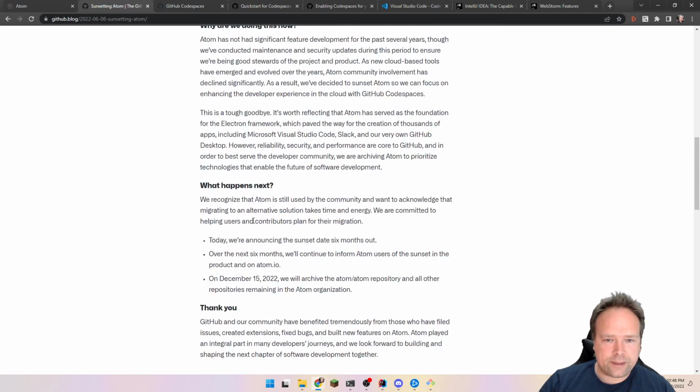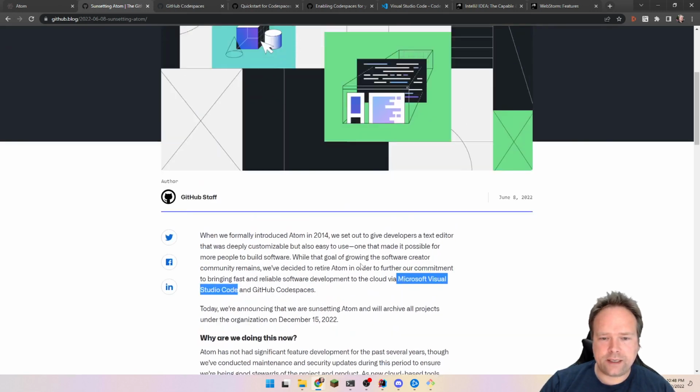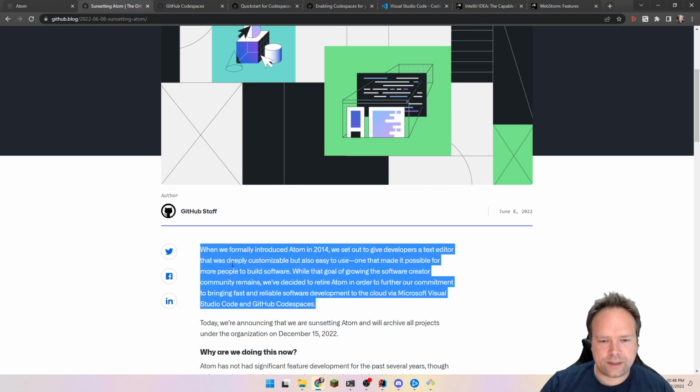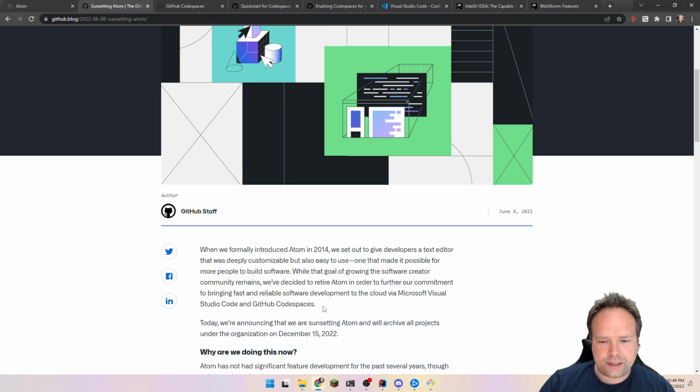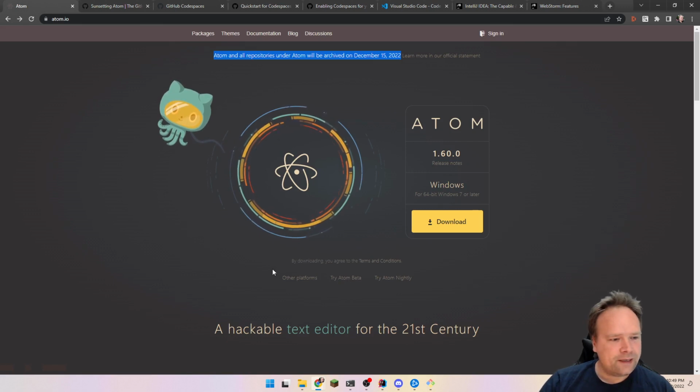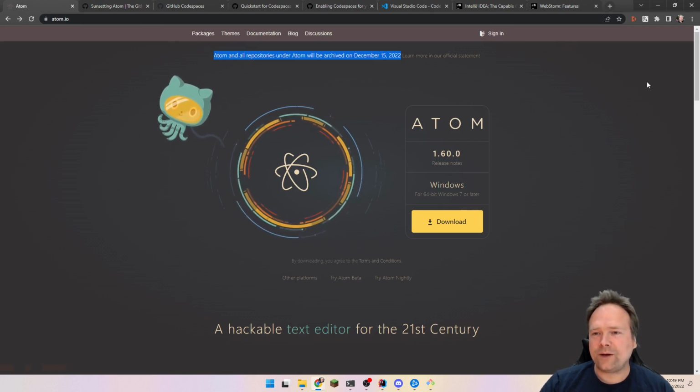Yeah. So what happens next? They are thanking their community, and as you probably know, Atom is from 2014. Of course, that's like eight good years, right? So you might have grown used to Atom, but now it's no longer there. That's how it is. I don't think it's a huge problem, but let me know what you think in the comments.